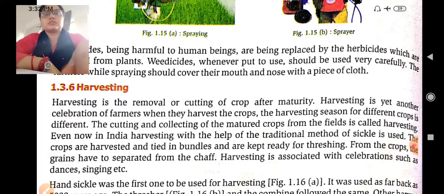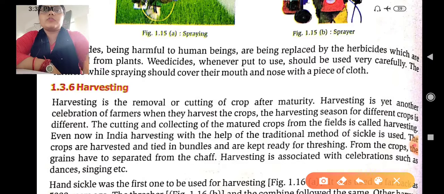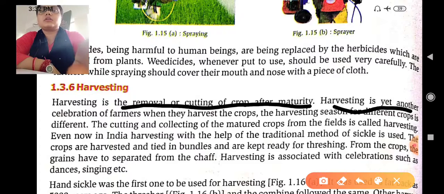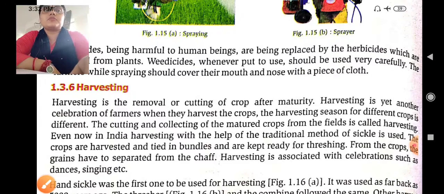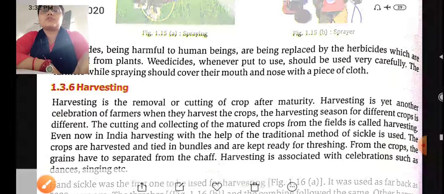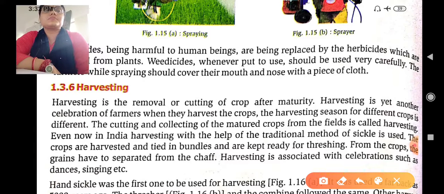What is harvesting? Harvesting is the removal and cutting of a crop after maturity. Harvesting is yet another celebration for a farmer when they harvest the crop. The harvesting season is different for different crops. The cutting and collecting of a mature crop from the field is called harvesting.